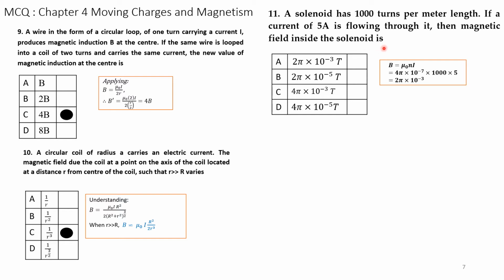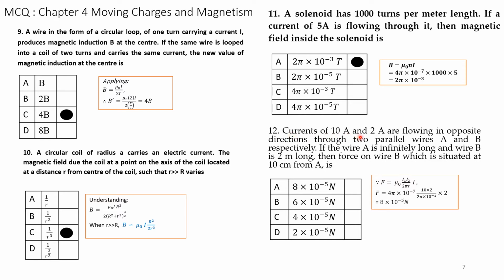see, this is simply an application of the formula. We have to use the formula B is equal to mu naught N I. Mu naught is 4 pi into 10 to the power of minus 7, the permeability constant, into the number of turns 1000, and the current is 5 amps. Simplifying, we get 2 pi into 10 to the power of minus 3. The answer is A. Next question.